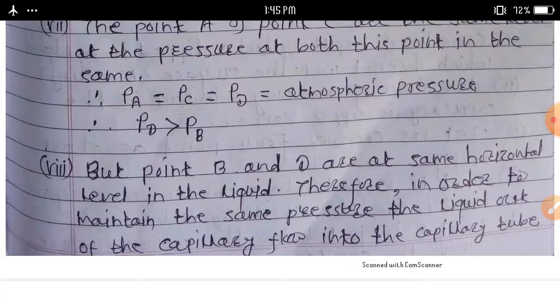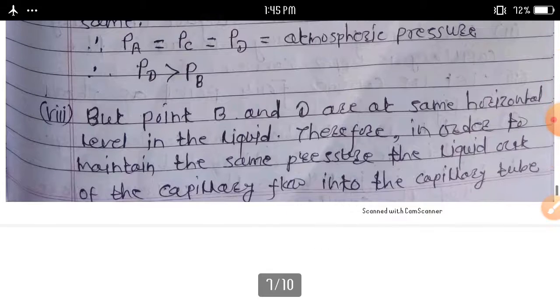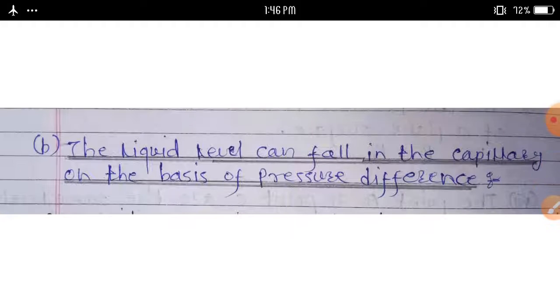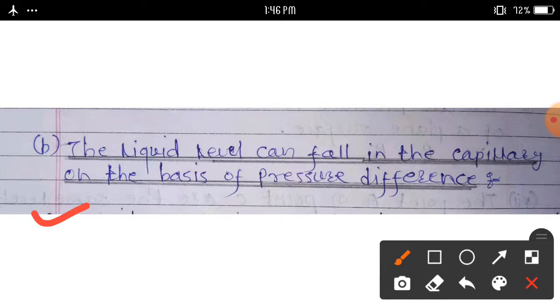And another effect: the liquid level can fall in the capillary on the basis of pressure difference.